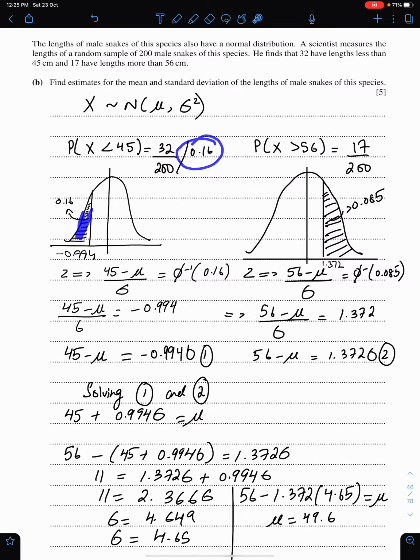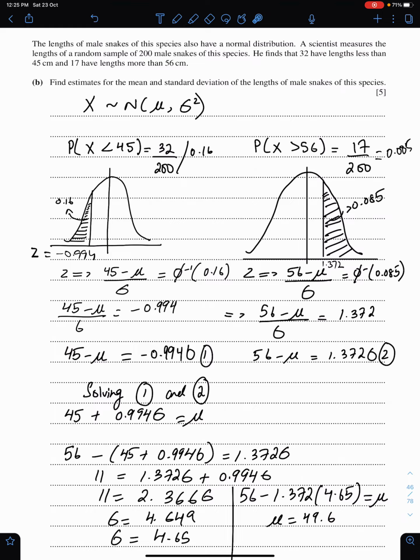So 0.16 is this area, and since this is on the left side of 0, the answer is negative. I mean the value of Z is negative. Now shade this area. This area is 0.085. So when you shade this area, you will be here according to this sign, and the value of Z is positive.